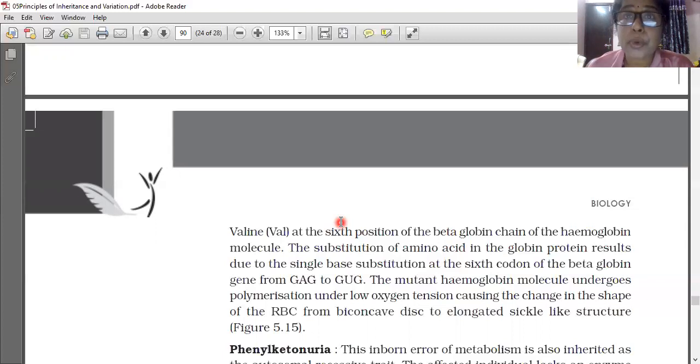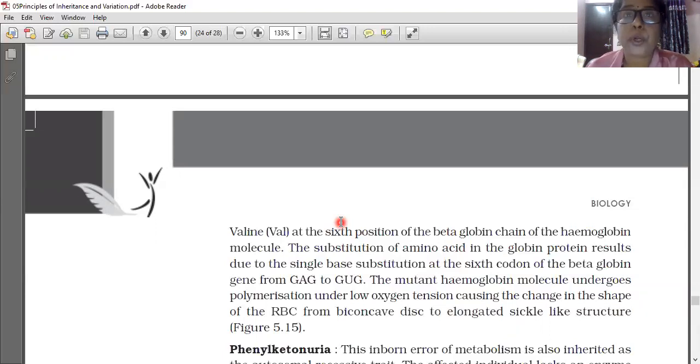Now you understood the importance of genes. The particular position should be maintained, otherwise the organism will suffer many genetic disorders. Understood? Total 4 chains are there in the hemoglobin, and those are very long chains. Millions of amino acids are joined in such a way to form a polypeptide chain. Like that, 4 polypeptide chains are there.